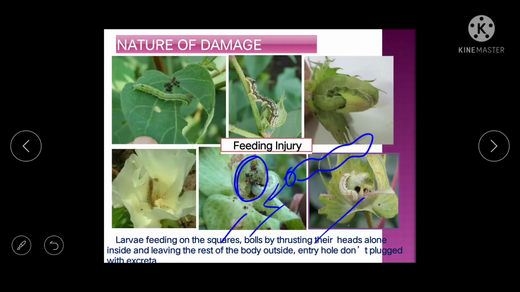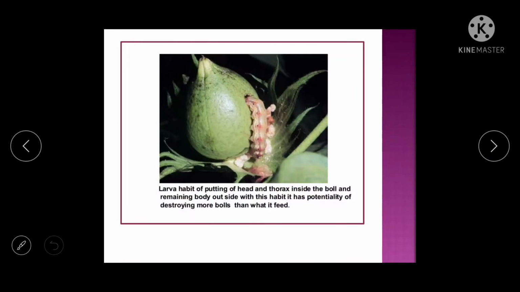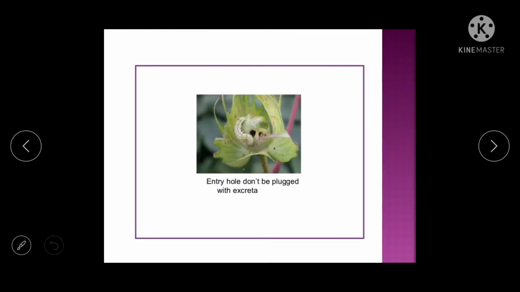Then the entry hole is not plugged with excreta. Sometimes you will find that the complete insect enters the boll and the hole is plastered with their excreta, but here they will not plug or close the hole with excreta, because they enter only the head inside the boll, and the rest of the body hangs outside. That's why you will not find excreta in the hole. So this is the larva. They are putting their head and thorax inside the bolls and the remaining body is outside, you can see. Then the entry hole.